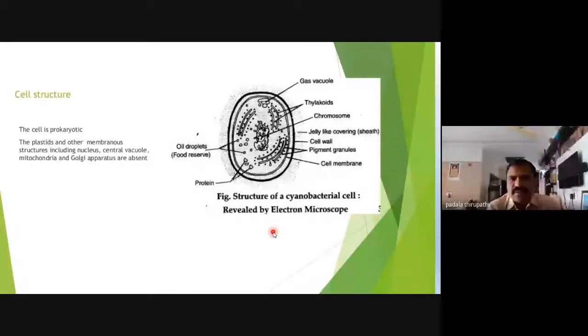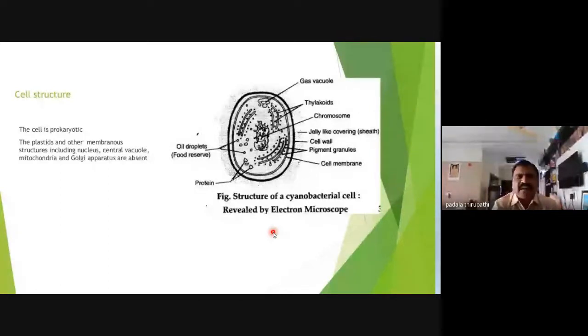Okay, good. So this chromosome is not surrounded by a membrane, that is, the nuclear membrane is absent. So that is a naked chromosome we observe in the cytoplasm of the vegetative cell, or the cytoplasm of all cells of Anabaena. And mitochondria, Golgi apparatus, chloroplast and endoplasmic reticulum, cell organelles, you know, the membranous cell organelles are absent in these cells.